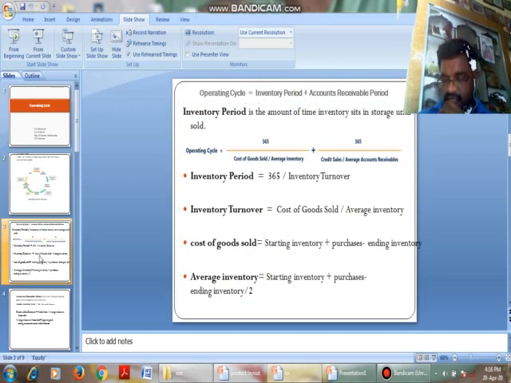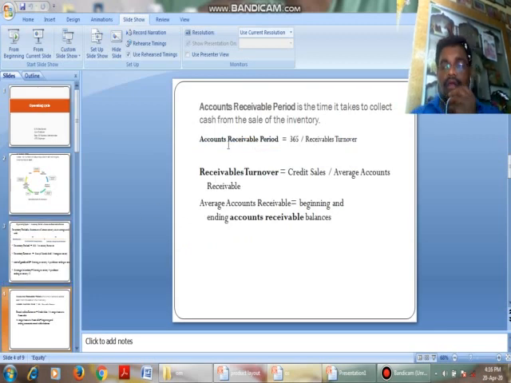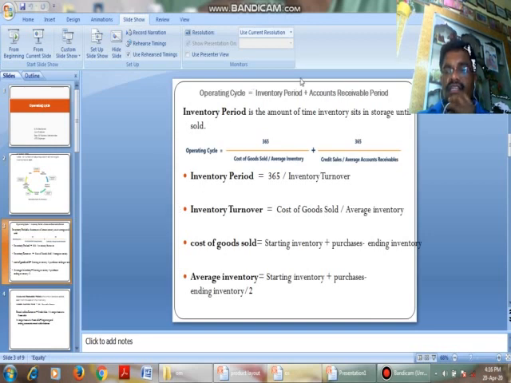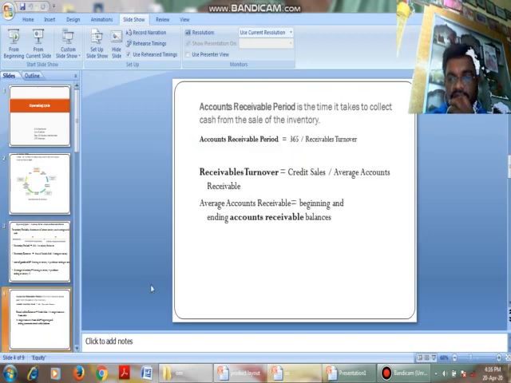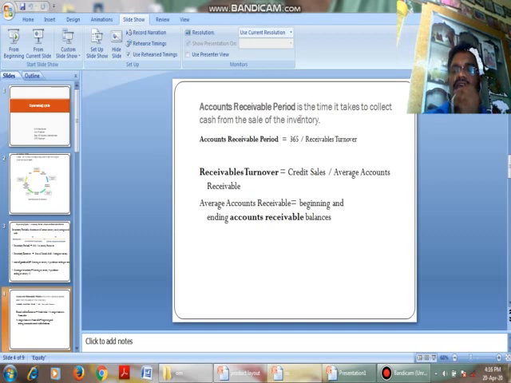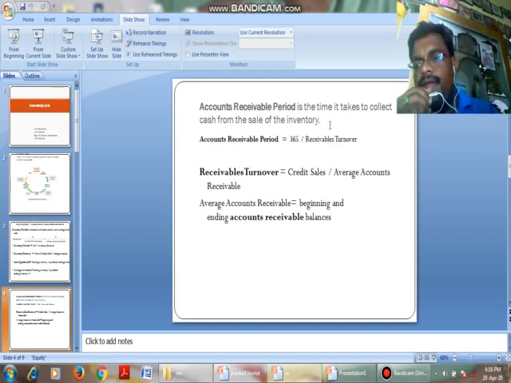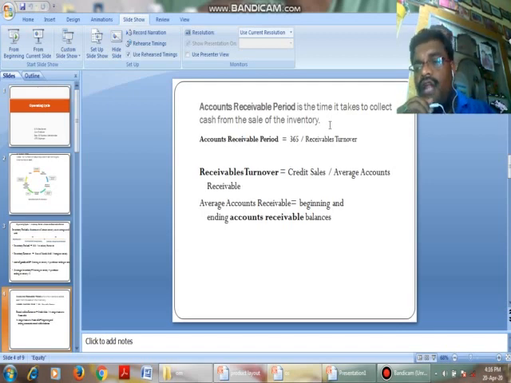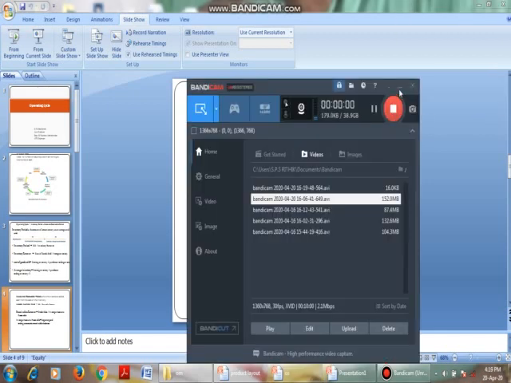Okay, next. As we know, operating cycle is nothing but inventory period plus accounts receivable period. Up to now we have covered the inventory period, and now we go to the accounts receivable period. Accounts receivable period is the time taken to collect cash from the sale of inventory. What is the time that is taken to convert our finished product?